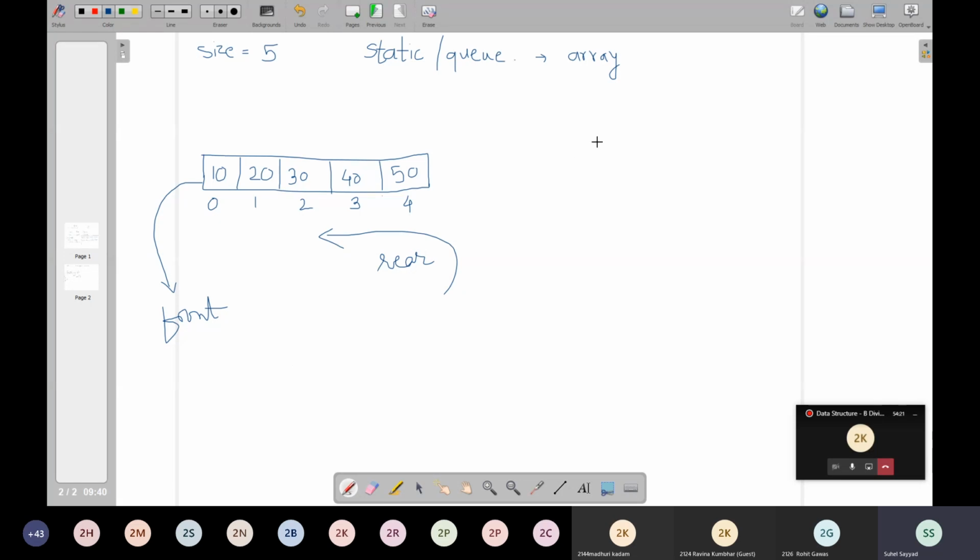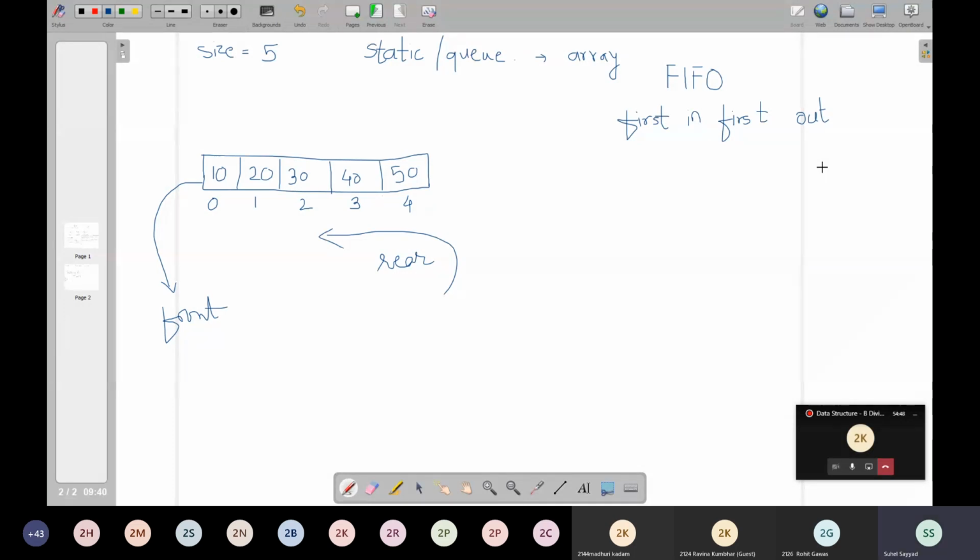So in other words, this data structure is also called FIFO. FIFO stands for first in, first out. The one who comes first will get out first.